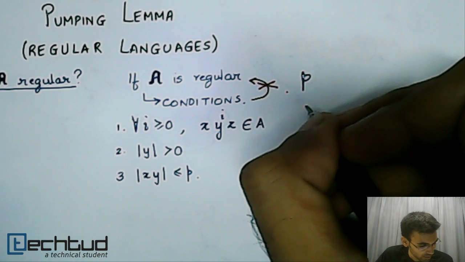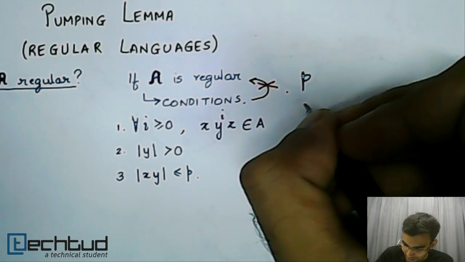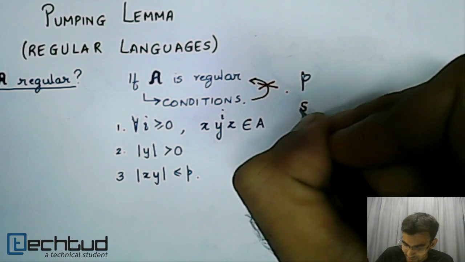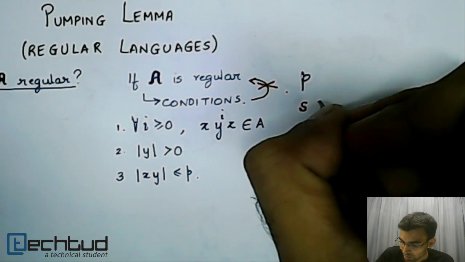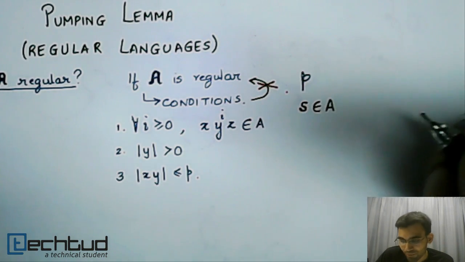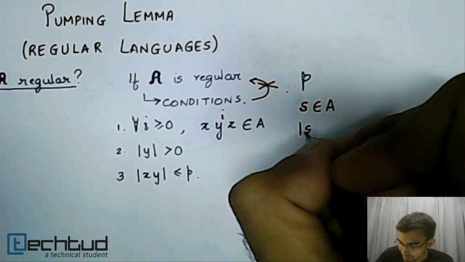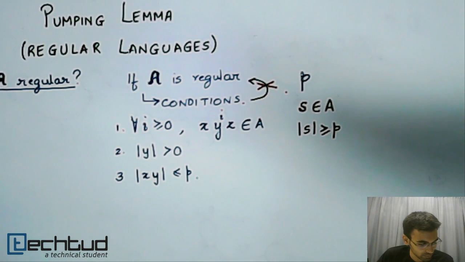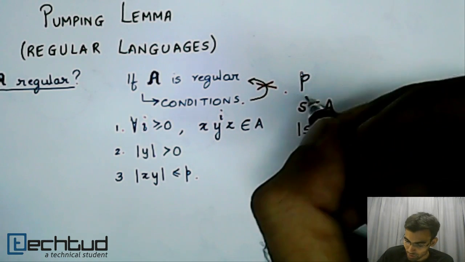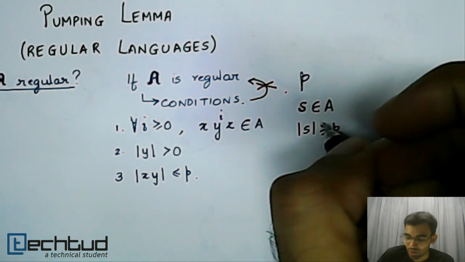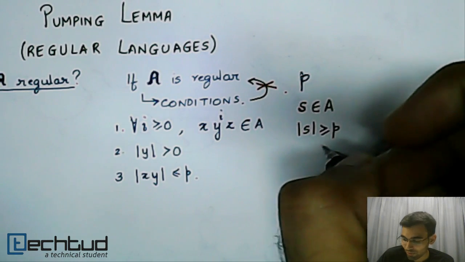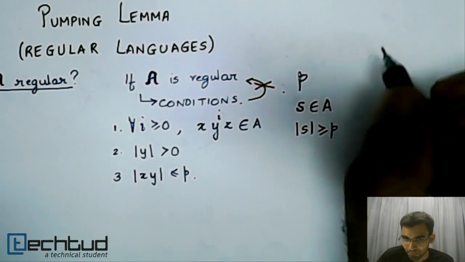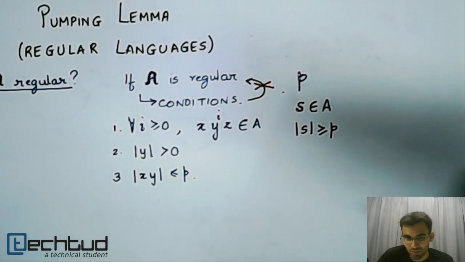for any S, where S is a string in the language A, and the length of S is at least P, alright. So if S is a particular word in the language A of length at least P, then the following conditions must hold.